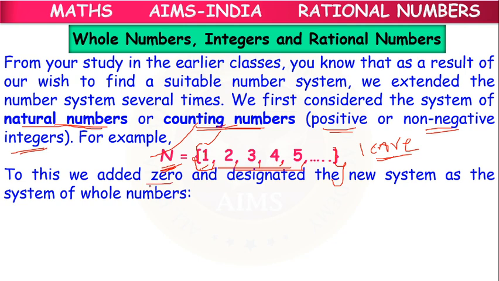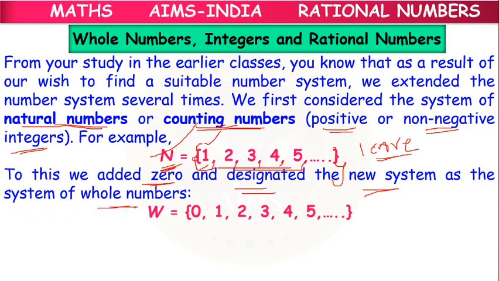So what we have done is added 0 to the existing natural number set and designated a new system called whole numbers, which is denoted by W. It starts from 0.